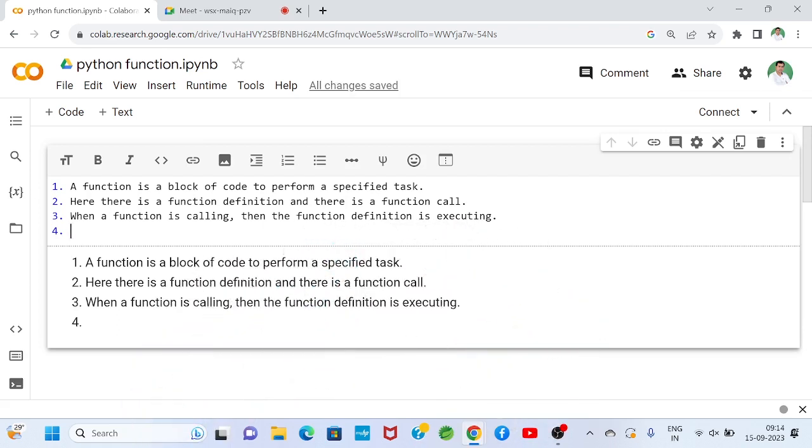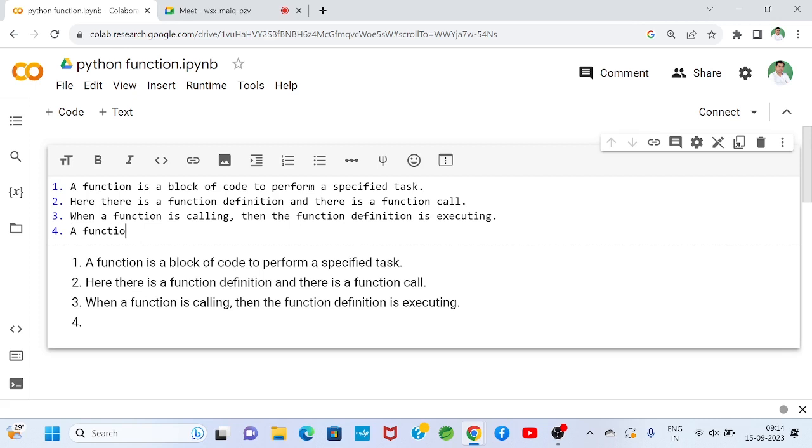When we represent a task, for that we define a function. So that function definition will execute when we call that function. Practically, we will see how I call a function, and then the function definition is executing.